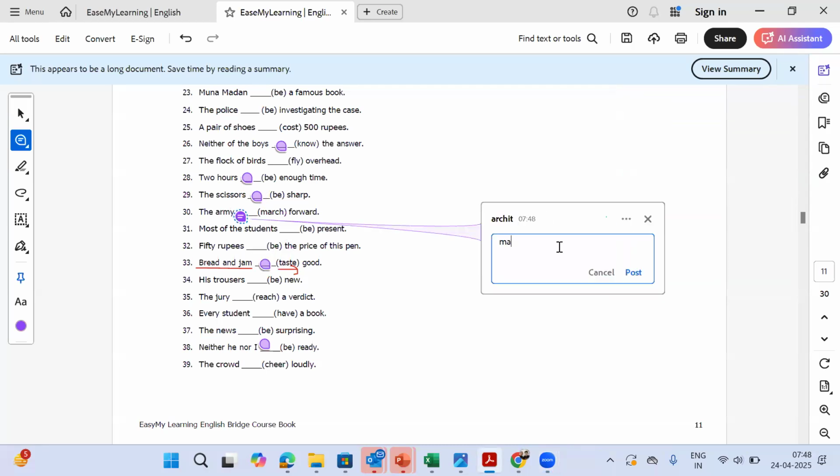The correct answer, actually, all of you are giving the correct answer, but you are making a spelling mistake. The correct answer is "marches". The third person form of march is not "march", it's "marches" forward. Because we are talking about the army, which is one group, all of them are marching, so we will say "marches". So whoever has given "marches" with an E will be correct.